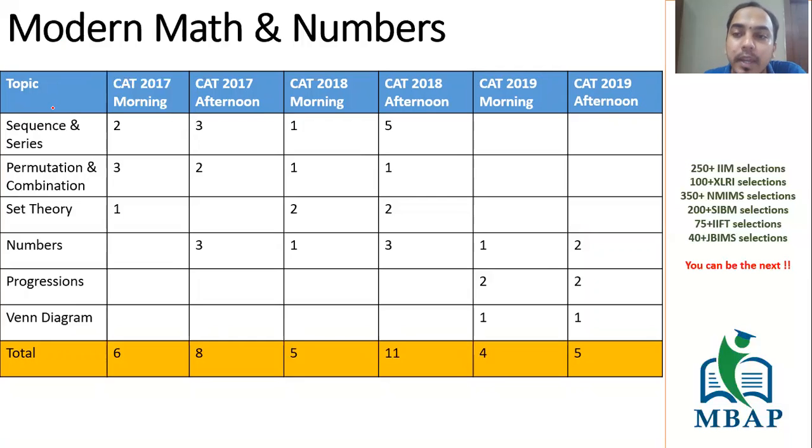And I don't expect CAT 2020 to give you any surprises because of COVID and everything. Students as such are already in a very tense state, and in that tense situation, I don't think CAT 20 is going to give you any surprises. So CAT 20 would be very much on similar lines. You know what the topics are and what the weightage of different topics would be. You already know that. So based on this, you can take a very close decision on what topics you should be skipping.